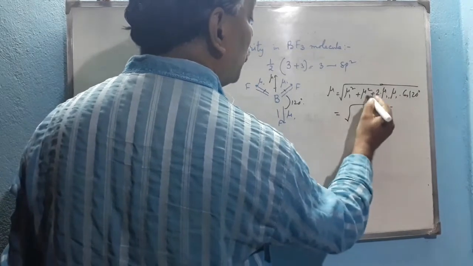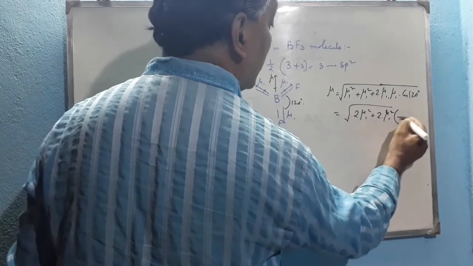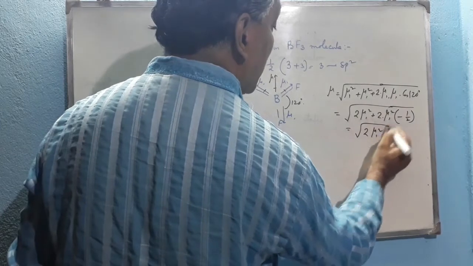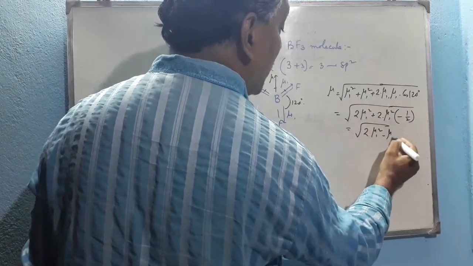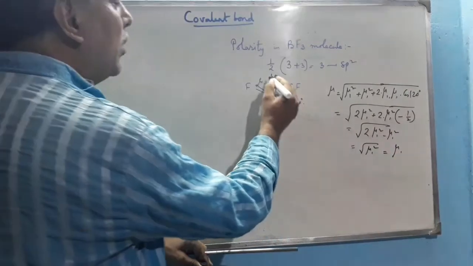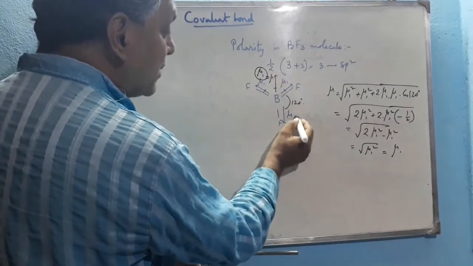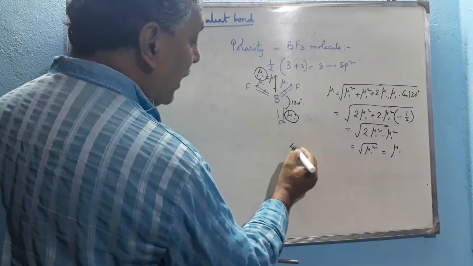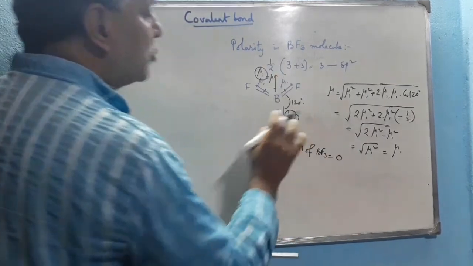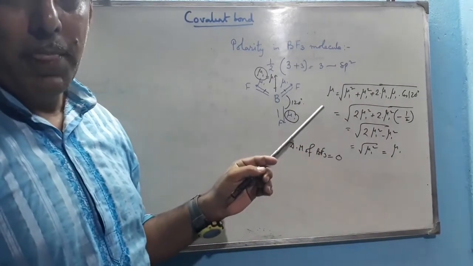Therefore root over 2 mu1 square plus 2 mu1 square cos 120 degree, which means minus 1 by 2. Therefore root over 2 mu1 square, the 2 cancels, so minus mu1 square, that means root over mu1 square, that means mu1. So mu equals mu1, and this mu1 is cancelled by this mu1, and hence the total dipole moment of the BF3 molecule is 0 because these two are cancelled by each other. Hence this is the polarity in the BF3 molecule.